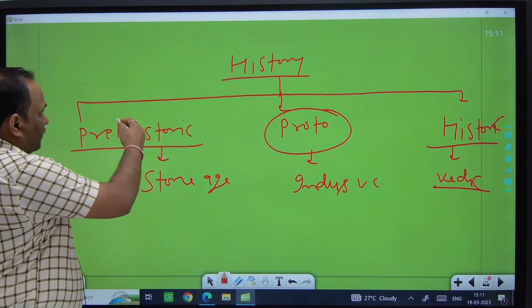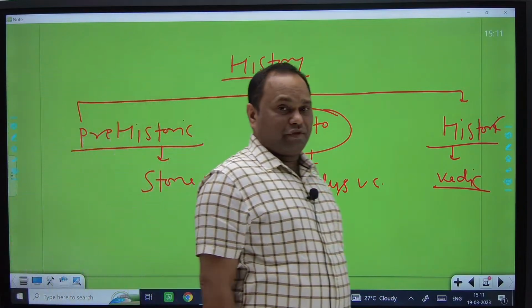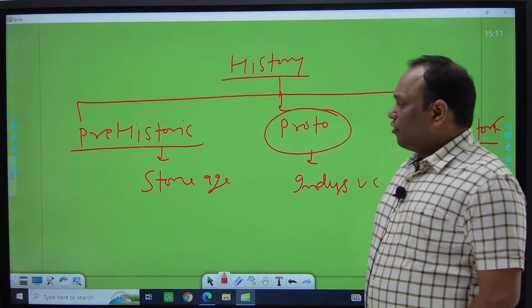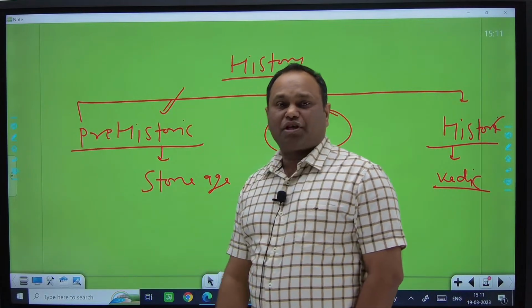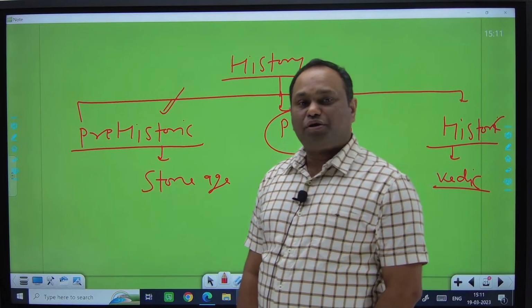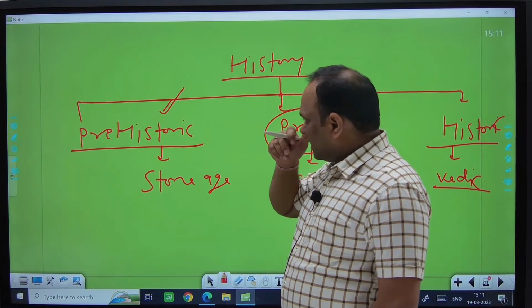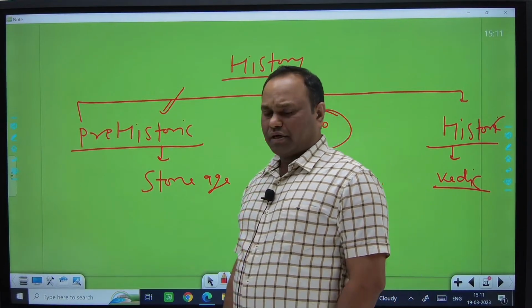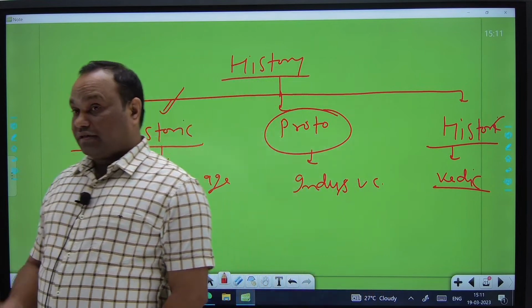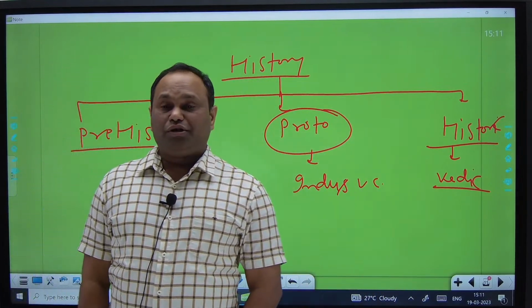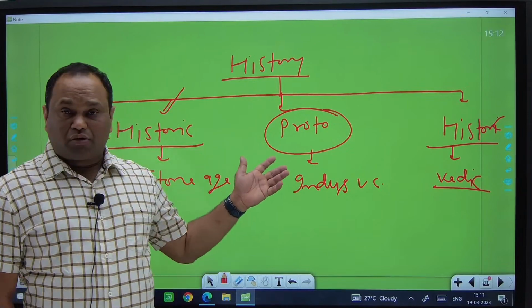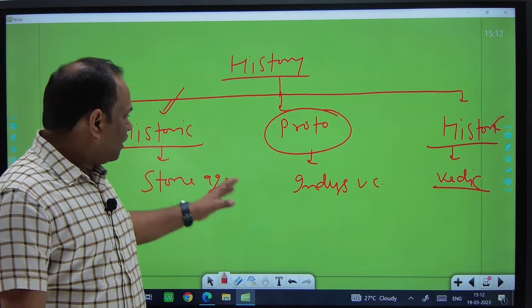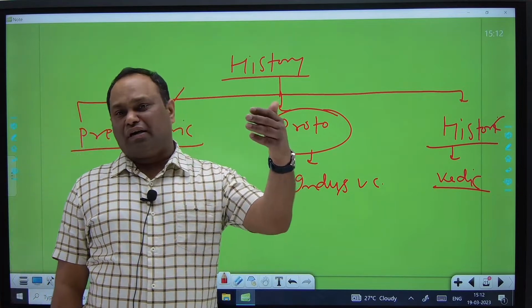Once again, the question is whether we are going to read about the prehistoric segment. No, we are not. Although in 2020 and 2021 a question was asked from this segment, that was because it concerned the current scenario.